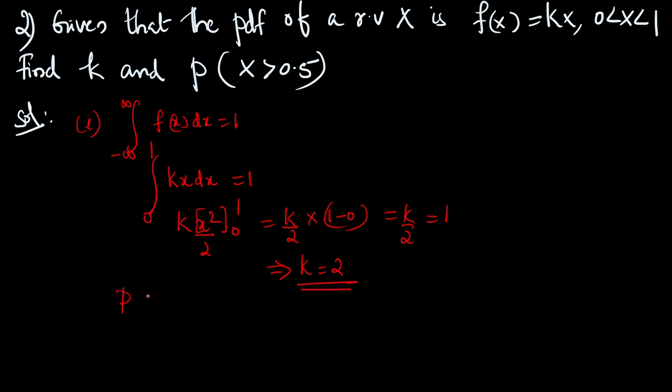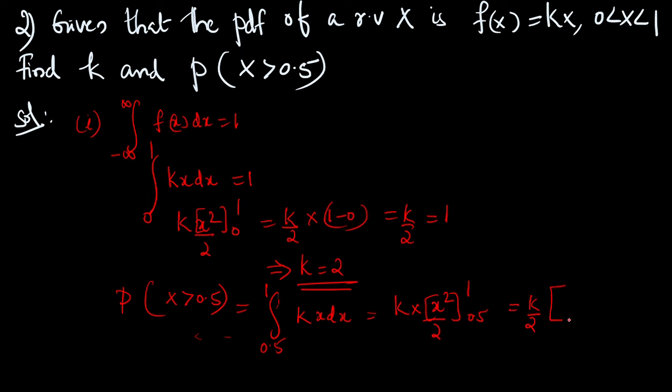Next, we have to find the probability of x greater than 0.5. We use the same property. Since x is greater than 0.5, we take the limits from 0.5 to 1. The integral from 0.5 to 1 of kx dx, since f of x is equal to kx, is k into x square by 2 within the limits 0.5 to 1.